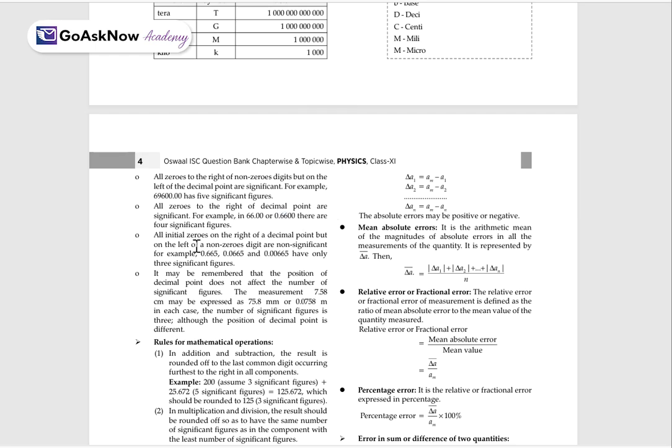Now, all initial zeros on the right of the decimal point but on the left of the non-zero digits are non-significant. 0.665, 0.0665, and 0.00665 have only three significant figures. 665 is the three significant figures.